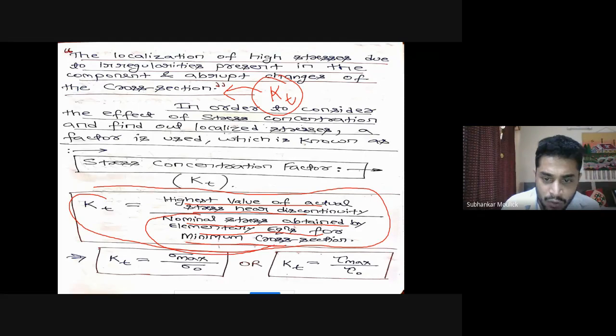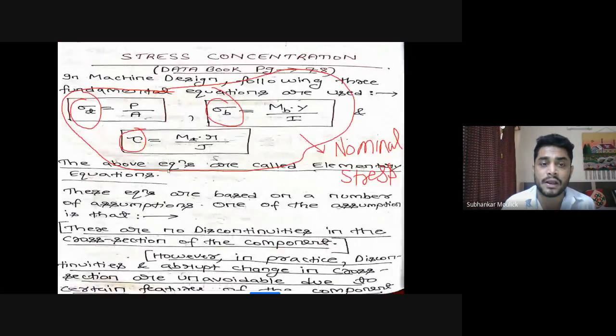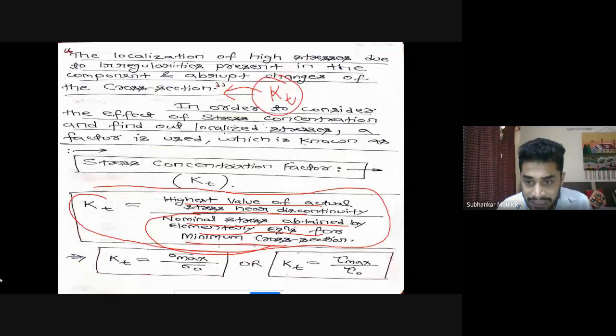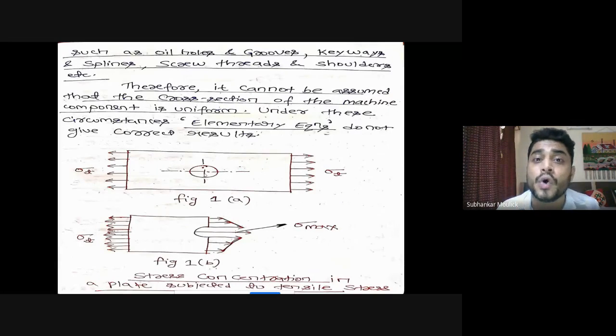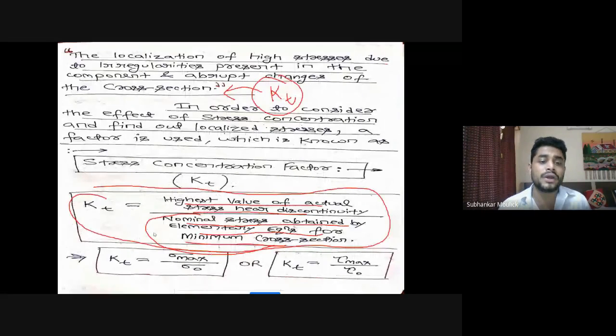The nominal stress is the ideal stress value for which the cross section is uniform, and the highest value of actual stress near the discontinuity is the sigma max value, which we will get for this problem at the center of the hole. So I can write Kt as sigma max, the actual stress considering the stress concentration, divided by sigma naught.